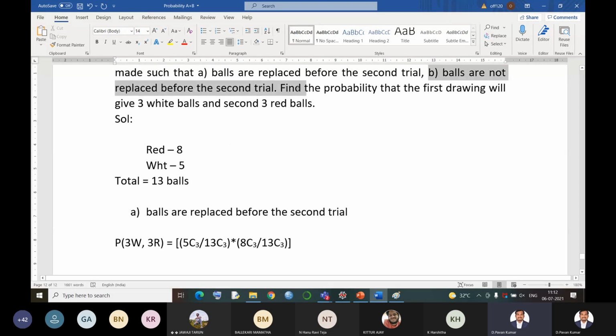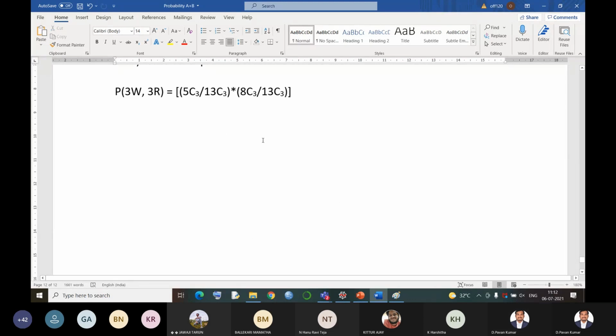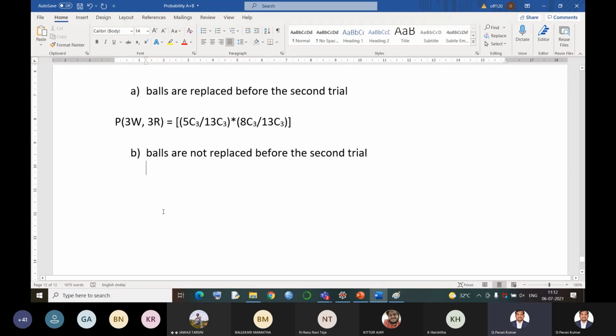Now let's see the second one. Now here balls are not replaced before the second trial. What are they asking us to find out? Again the same thing, probability of 3 white, 3 red balls, but this is without replacement. Now what happens here?